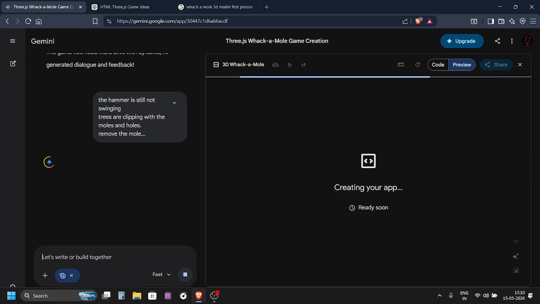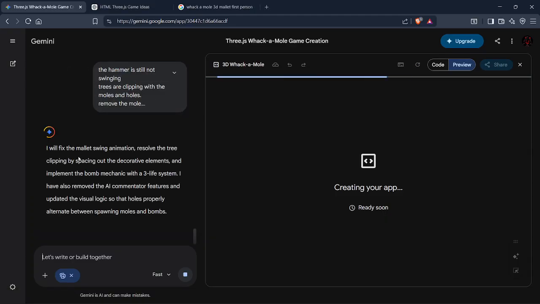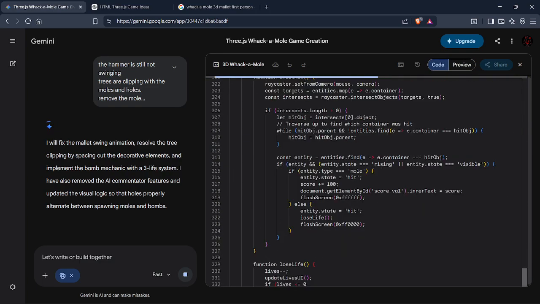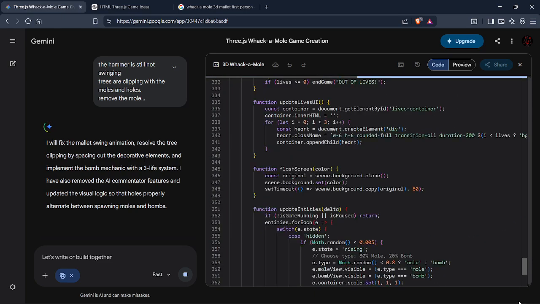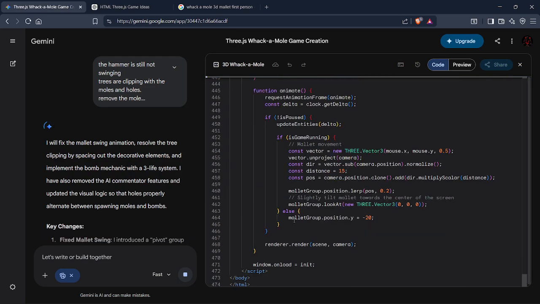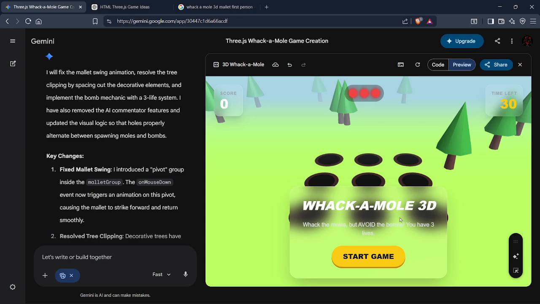Okay, so hopefully it's implemented properly now. Okay, fixing mallet swing animation, resolve tree clipping by spacing out decorative elements, implement bomb mechanic with three-life system. Also removed AI commentator features and updated visual logic, etc., etc., etc. Okay. So I personally have zero coding experience, and this is how I try to make up for it. Like AI right now is pretty good at making this stuff, especially Gemini. Okay, Whack-A-Mole 3D.